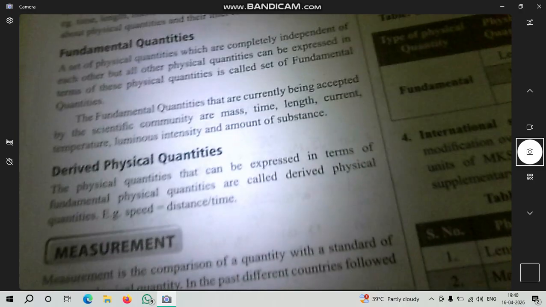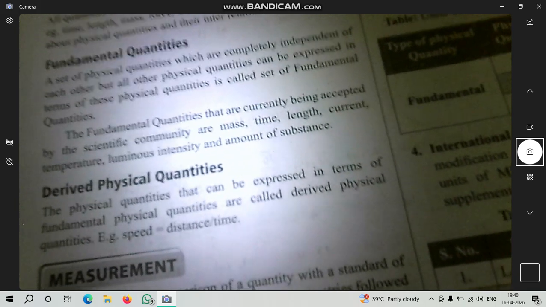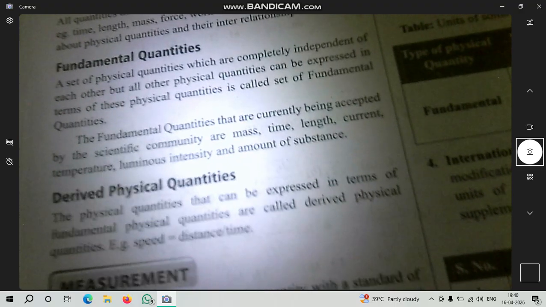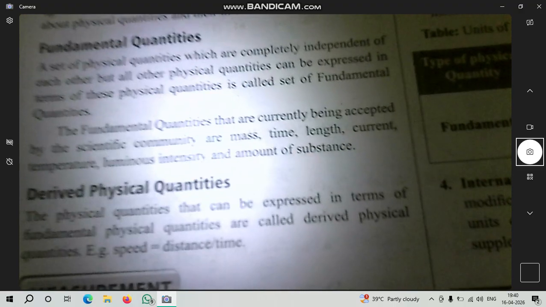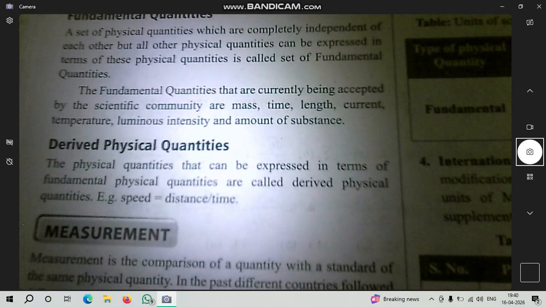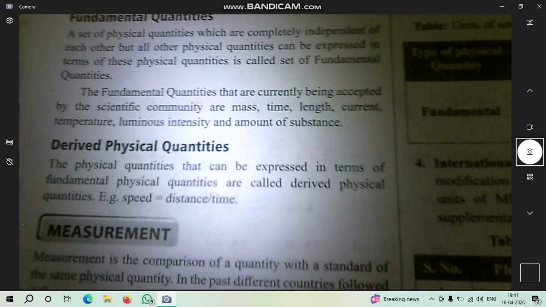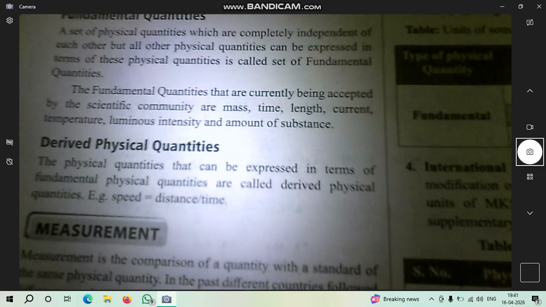The fundamental quantities currently accepted by the scientific community are mass, time, length, current, temperature, luminous intensity and amount of substance.